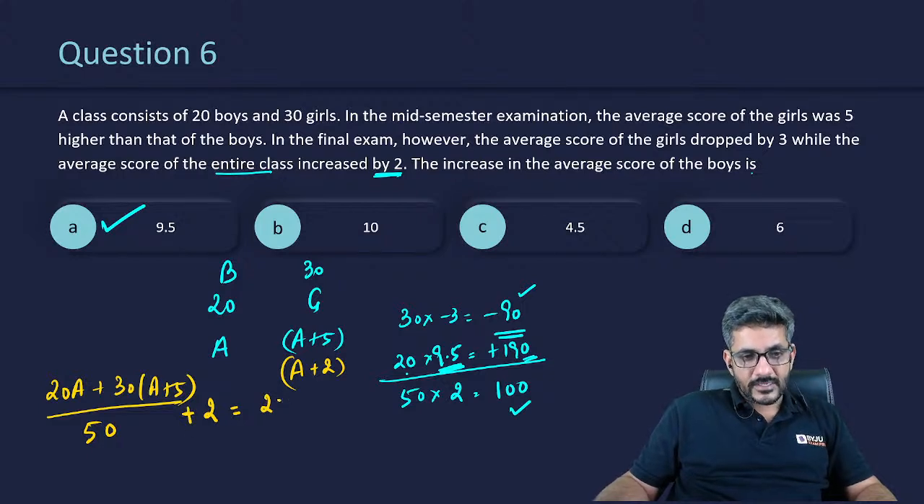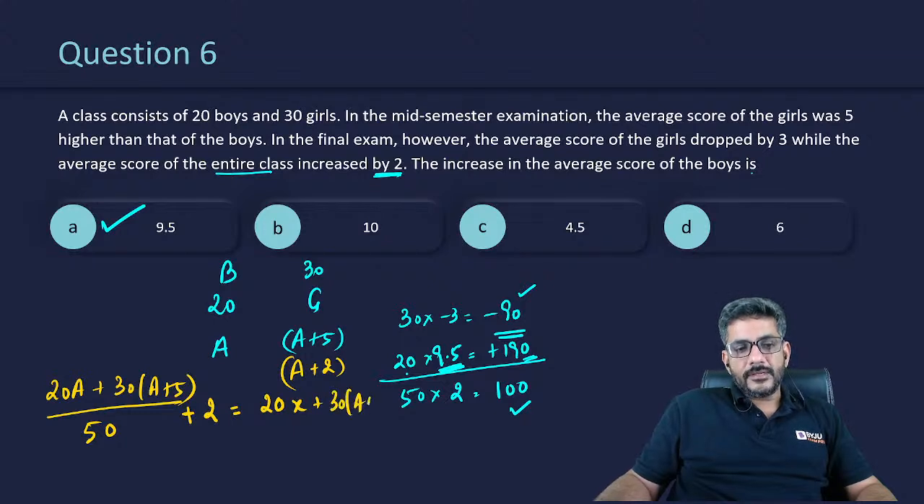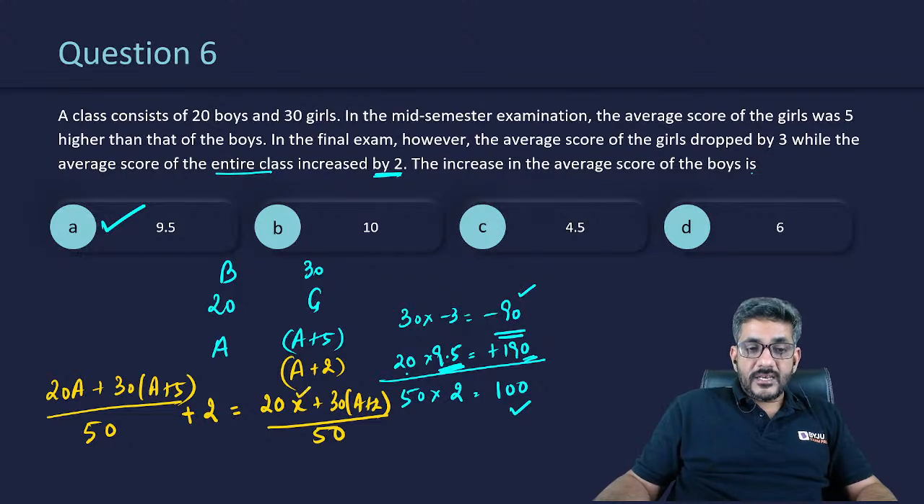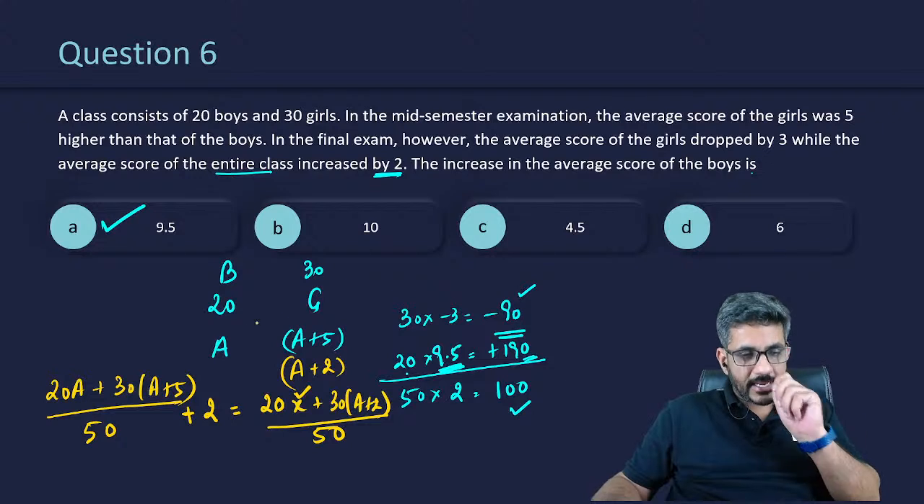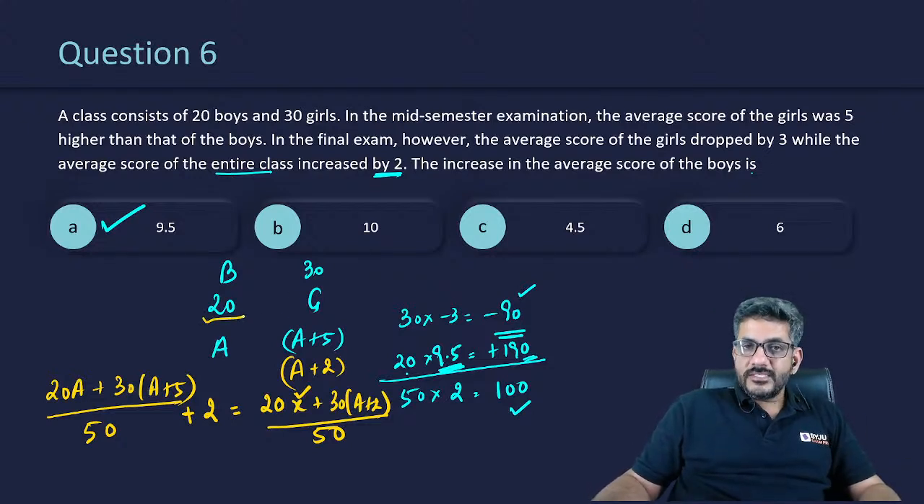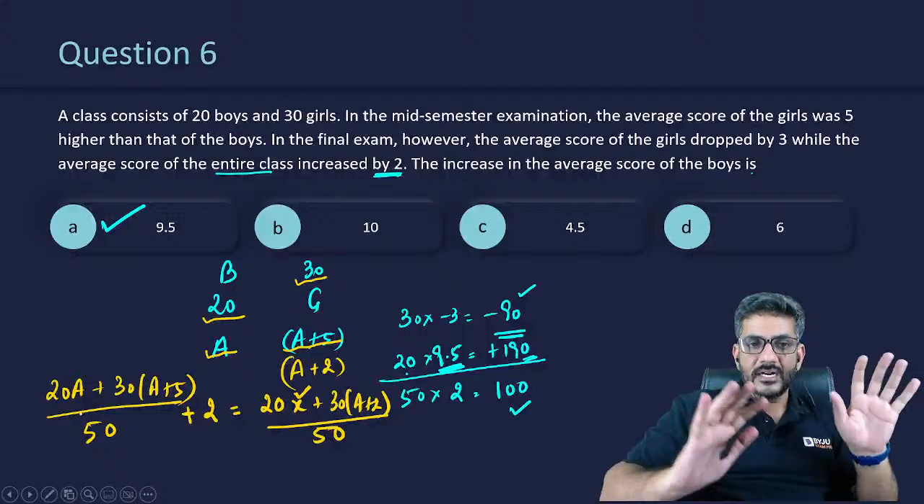The new average we are calculating: 20 into x plus 30 into a plus 2, divided by 50. X is the new average of the boys. मैं फिर बता देता हूं, थोड़ा सा कंफ्यूजिंग हो गया है. So let me just try once again. 20 boys, their average is A. 30 girls, their average is A plus 5. The total score of all of them: 20 into A, 30 into A plus 5. ये total score हुआ. Divided by 50 is the total average that is currently there.